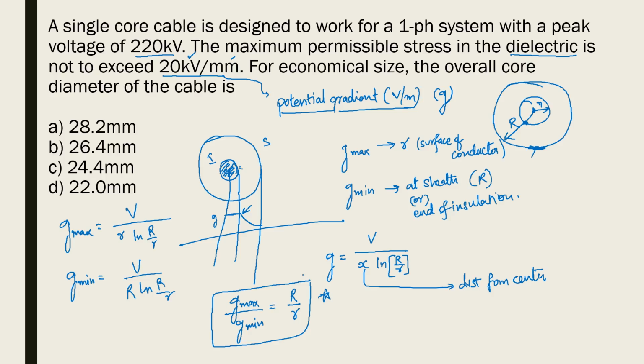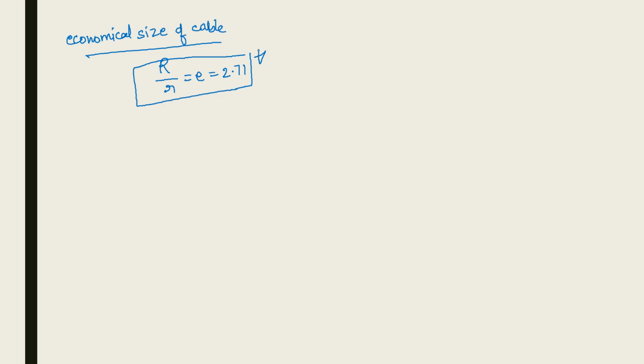Now there is a condition for having economical size of the cable. For the economical size of cable, that means for the cable size to be economical, it is desired that the ratio of R by r must be equal to e, which is nothing but 2.718, 2.717, like this. This is a very important point to be noted down for MCQs. For economical size of the cable, when the ratio of this total radius R to the radius of the core is equal to e.